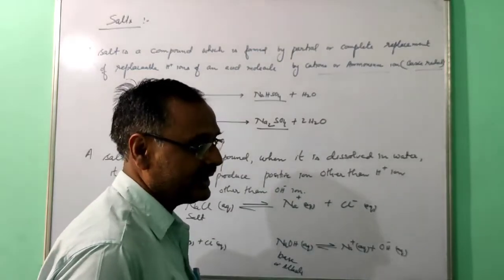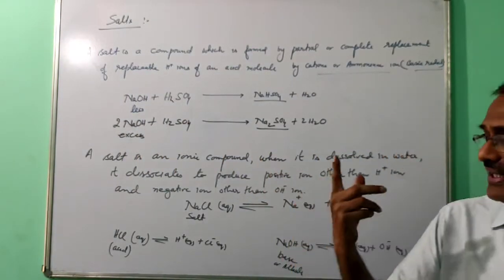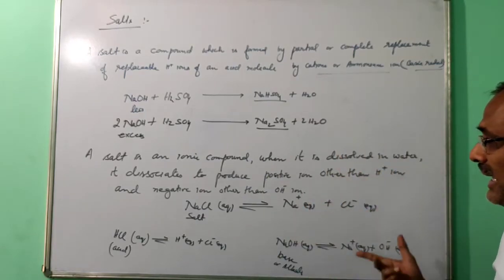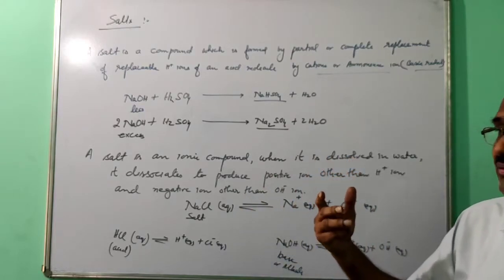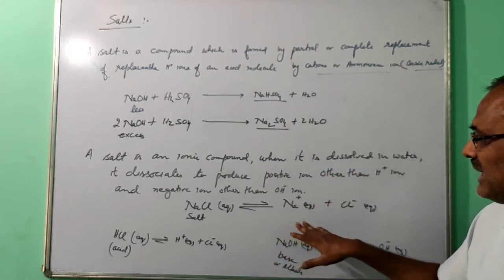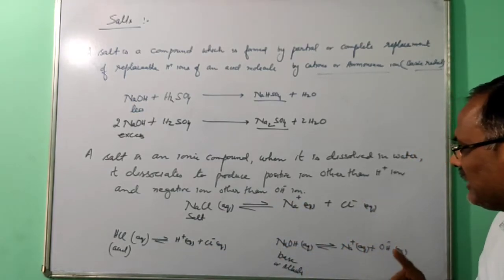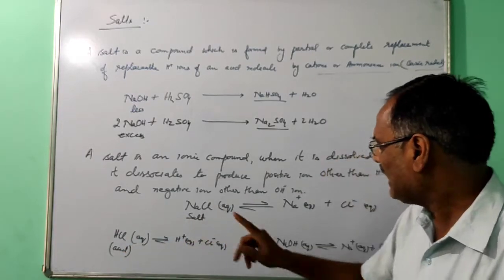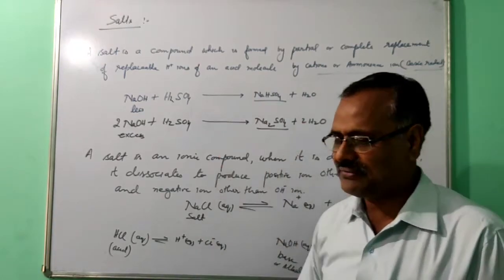If the salt is giving H plus ion, that will not be the salt; that will become acid. And if it is giving hydroxyl ion, that will not be the salt; it will become the base. So that's why a salt is an ionic compound. When it is dissolved in water, it dissociates to give the positive ion other than H plus ion, negative ion other than hydroxyl ion. Because if it is giving H plus ion, this will become acid, and if it is giving hydroxyl ion, it will become base. So this is the definition of the salt.